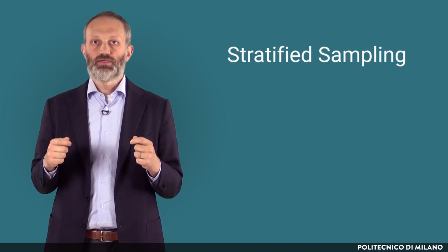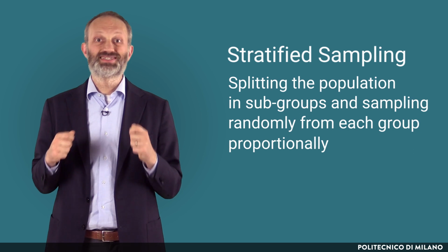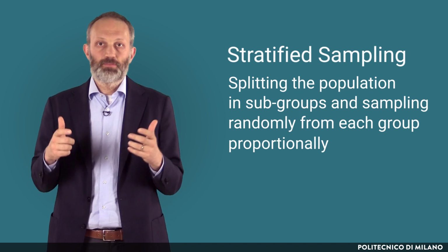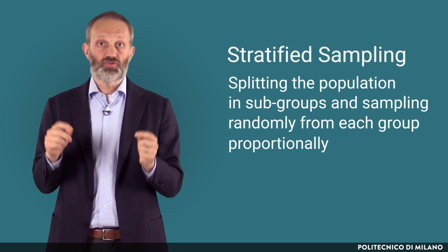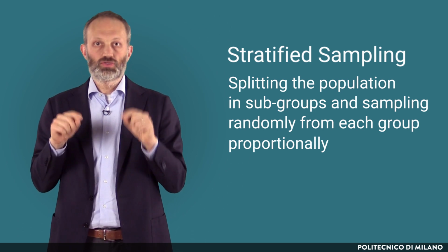A more sophisticated form of random sampling is stratified sampling. This means splitting the population in subgroups, such as, for example, small, medium, and large firms, and then sampling randomly from each group, proportionally to the group size. In this way, it is usually possible to further reduce the sampling error. However, this requires not only to have the full list of individuals in the population, but also to know how they are distributed within the groups.